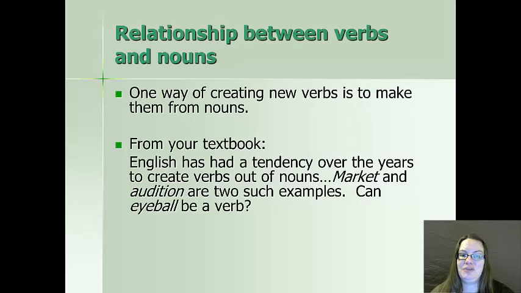The relationship between verbs and nouns. One way of creating new verbs is to make them from nouns. English has a tendency over the years to create verbs out of nouns. Market and audition are two such examples.